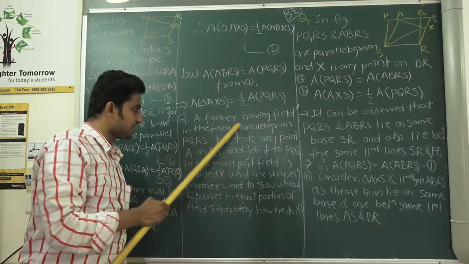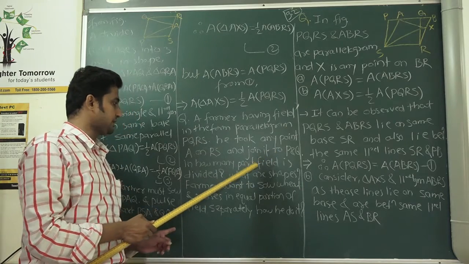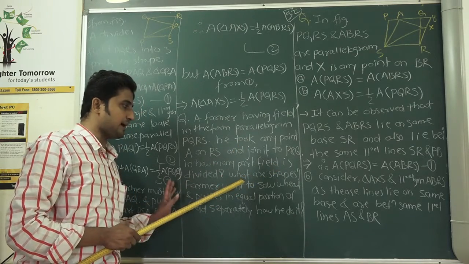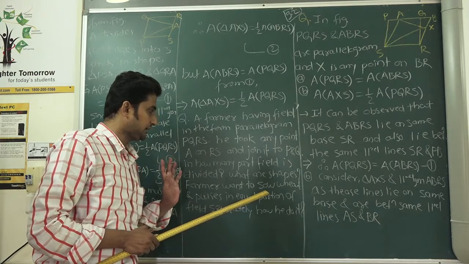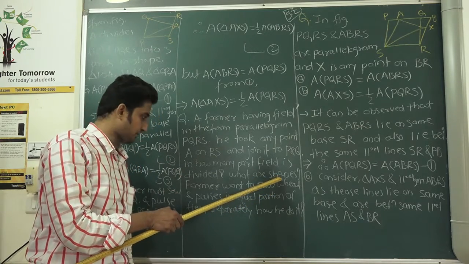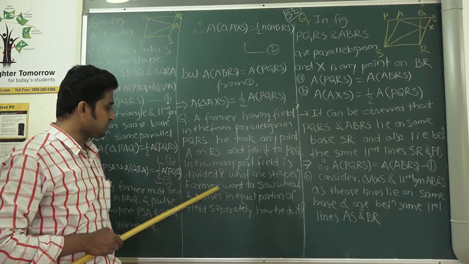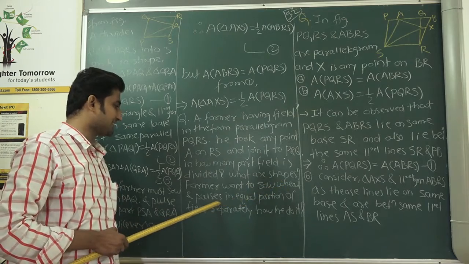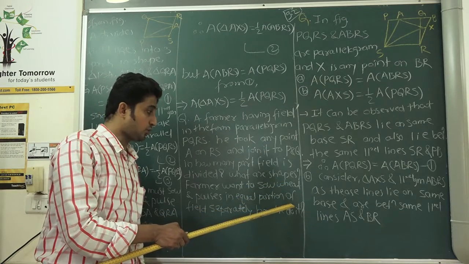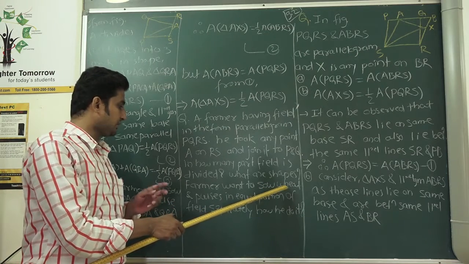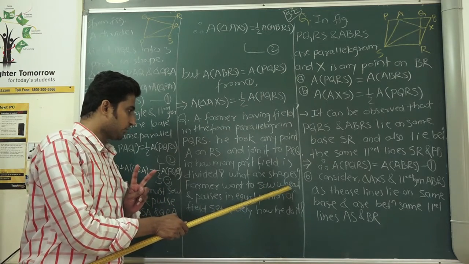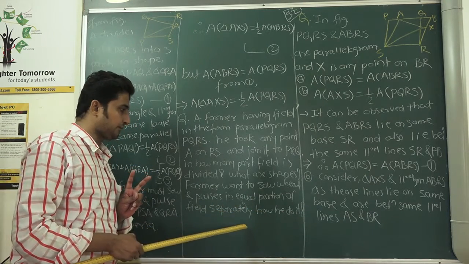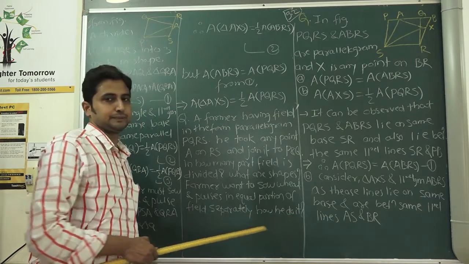If the farmer makes the joins like this, then first, in how many parts is it divided, and if it is divided into a number of parts, what shapes take place? Second question. And the last one is, the farmer wants to sow wheat and pulse in equal portions. He has to take two yields, one wheat, second pulse, in equal portions of the field separately. So how does he do it?